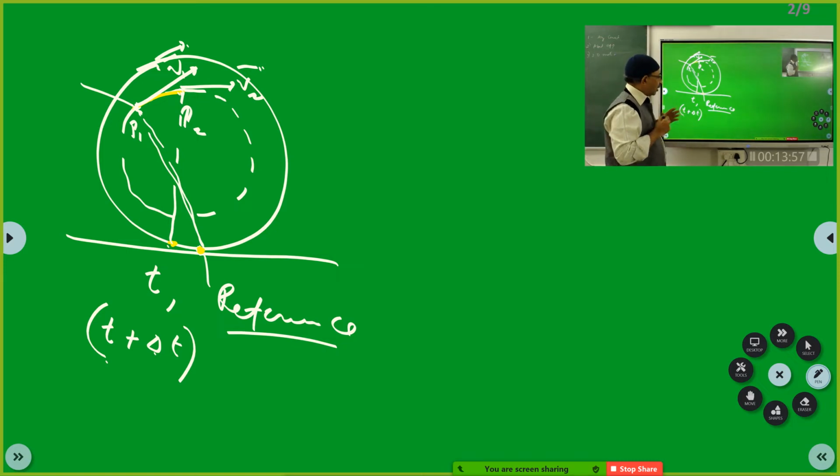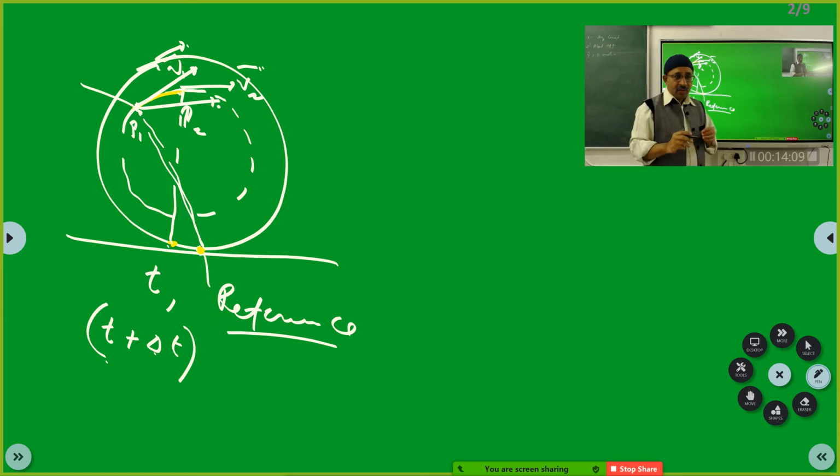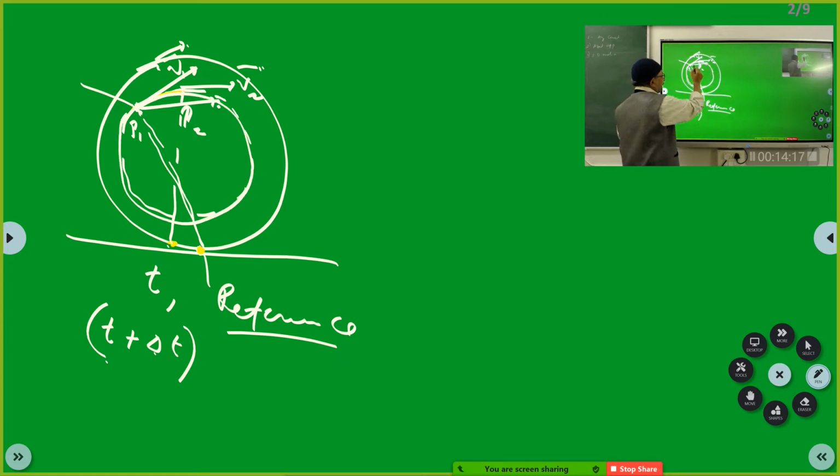Because when you said it is only translating, I said translation means the body will only go like this. And Abhinav said, sir, it is also rotating. What did Abhinav mean by rotation? He was trying to tell that the particle will also move in a circle. But when I say particle, as your friend has rightly pointed out, you can only have translated motion.